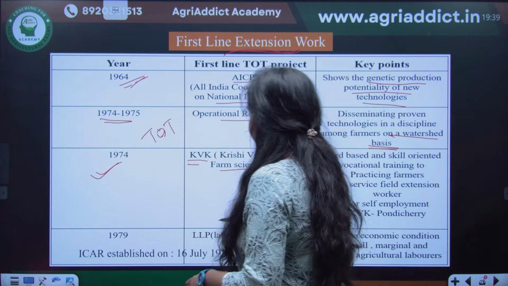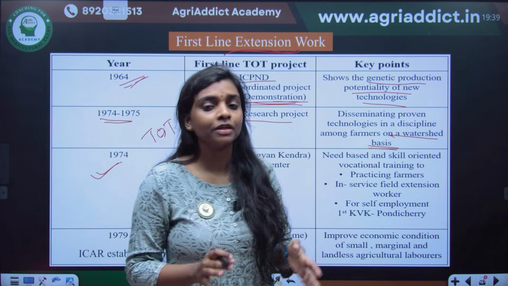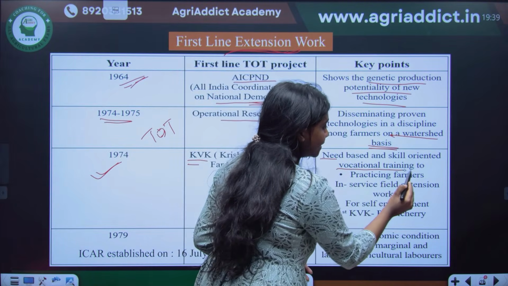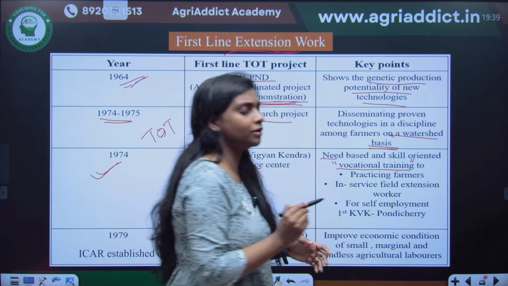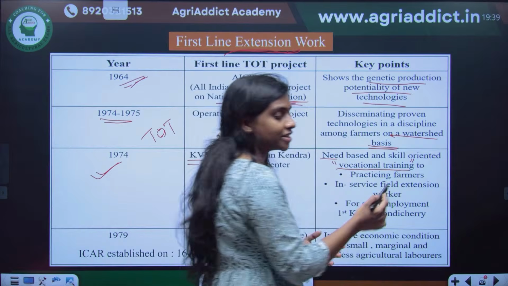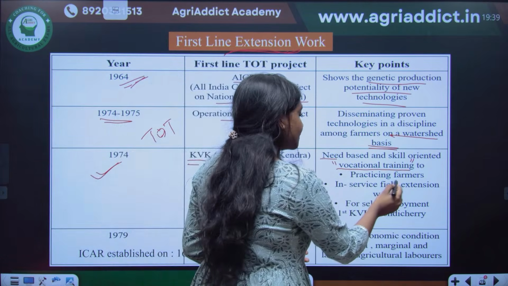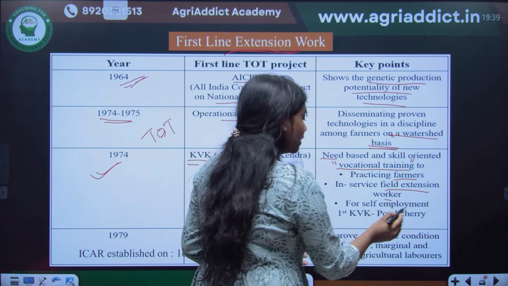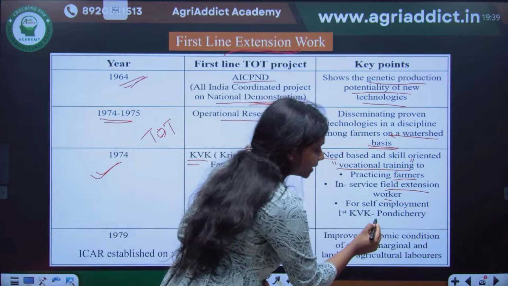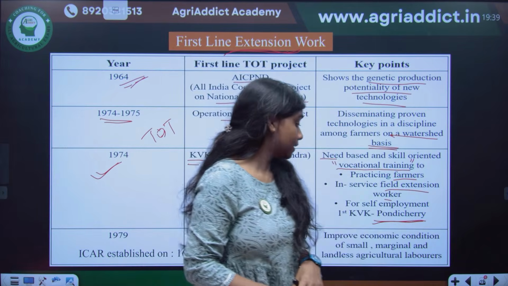This KVK is an institution. I think in every district it will be there. They provide need-based and skill-oriented vocational training. Even if you can't remember every sentence, remember the key words. Vocational training means need-based or skill-based learning given to farmers and field extension workers. The first KVK started in 1974 in Pondicherry under Tamil Nadu Agricultural University. The first KVK started in Pondicherry.